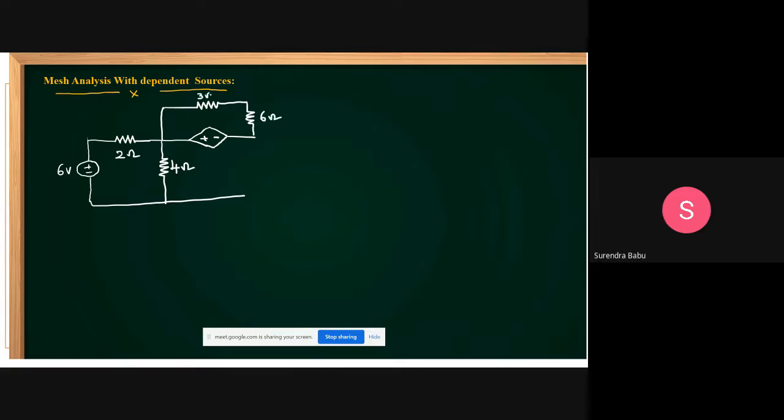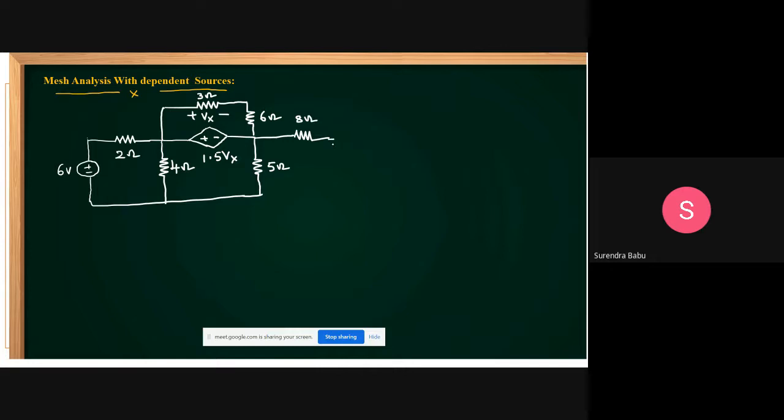This 3 ohm is given, and this is plus minus 1.5 Vx, where the dependent parameter Vx is the voltage across the 3 ohm resistor. And here a 5 ohm resistor, and this is an 8 ohm resistor.